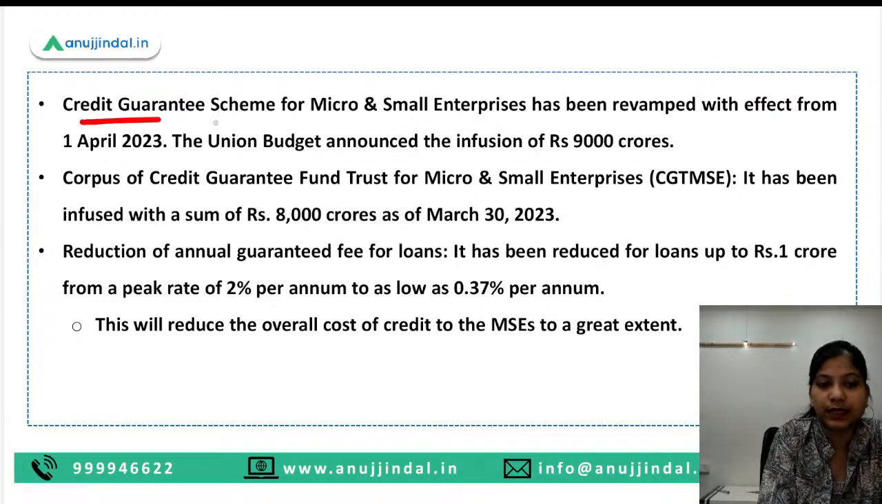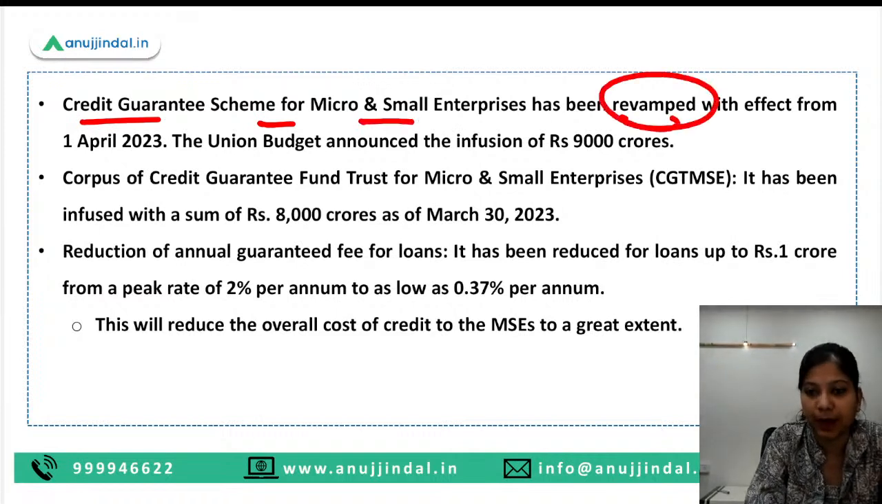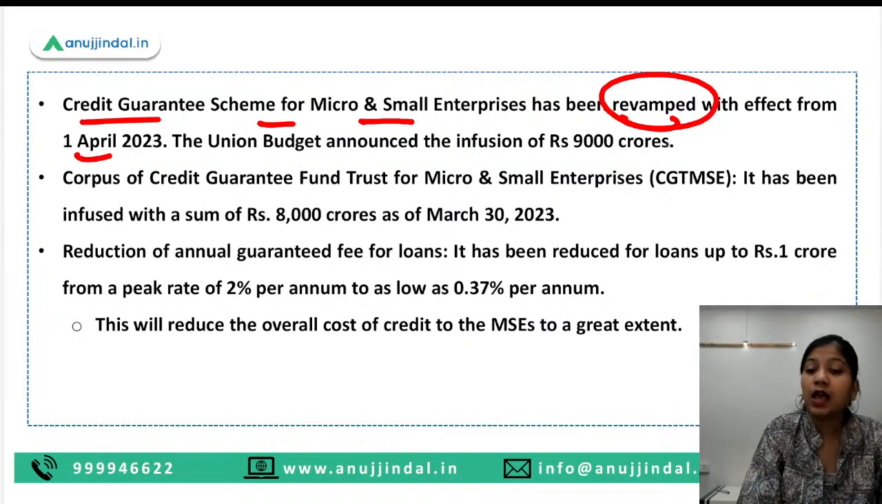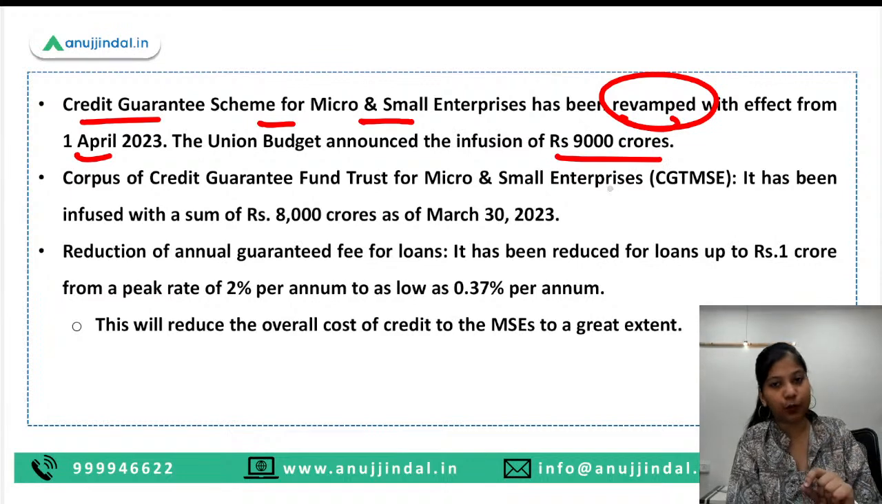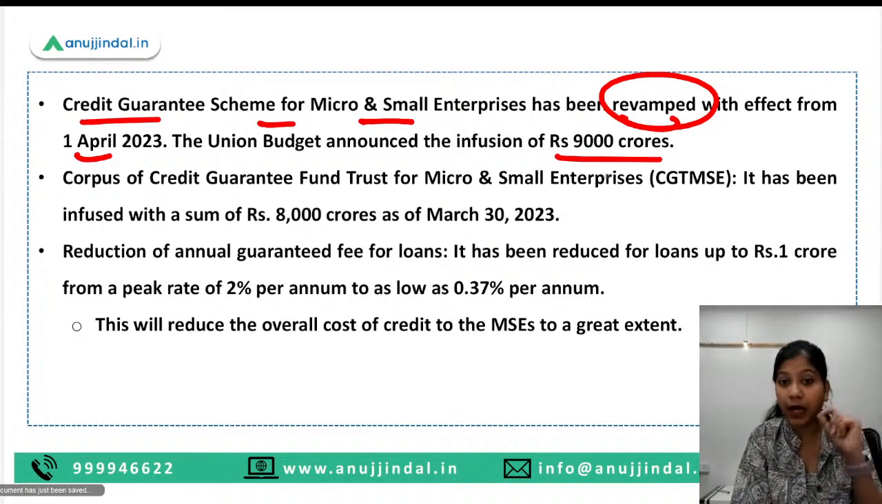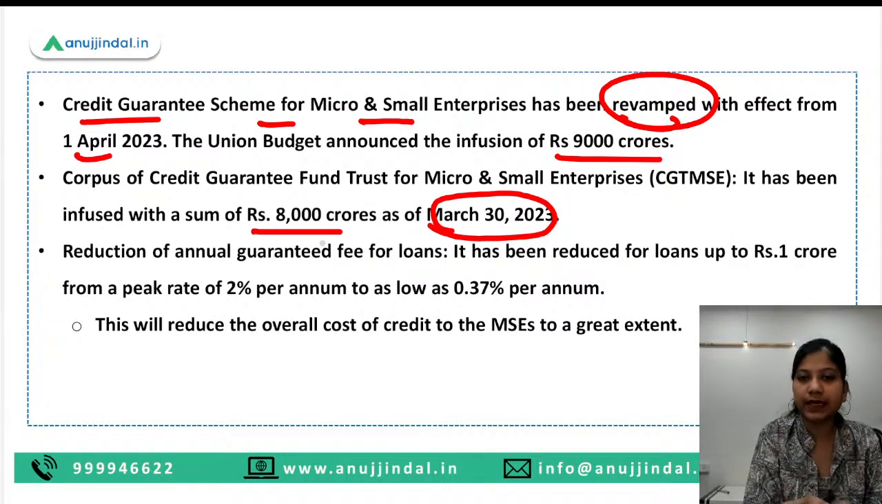First of all, this credit guarantee scheme for micro and small enterprises has been revamped with effect from 1st April 2023. This you must have covered. One more thing, that in the budget, it was announced that 9,000 crore rupees will be infused into this scheme. But as of March 30, 2023, rupees 8,000 crores were infused. This, I guess, we have talked about in the previous sessions.